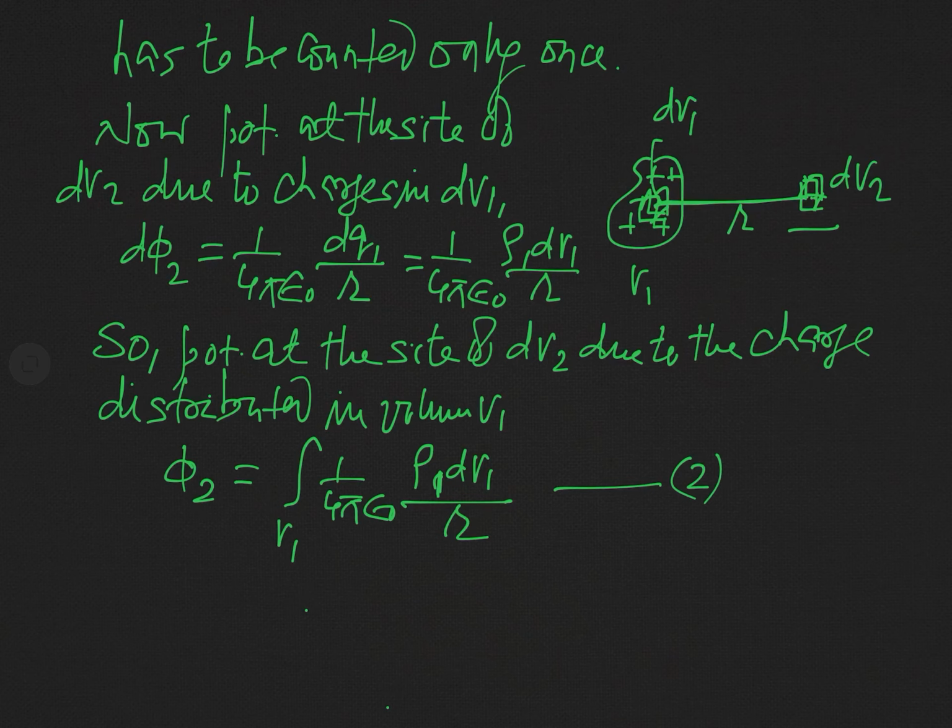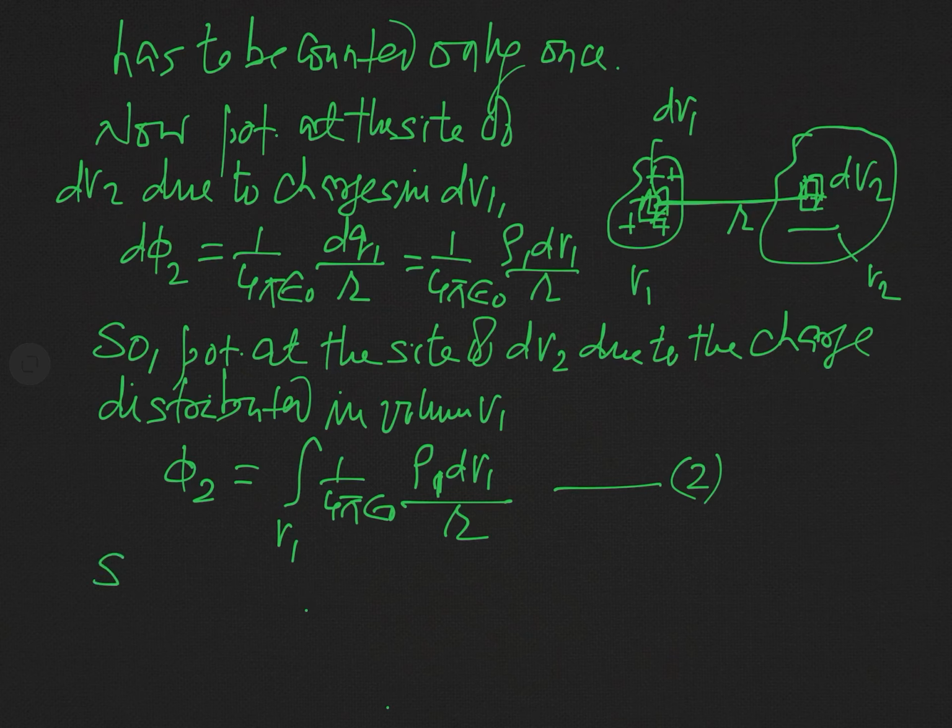In a similar manner, we can find the total potential created by the charge distributed in volume V2 at the site of the elementary volume dV1.